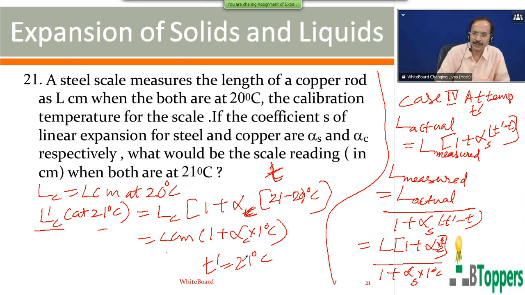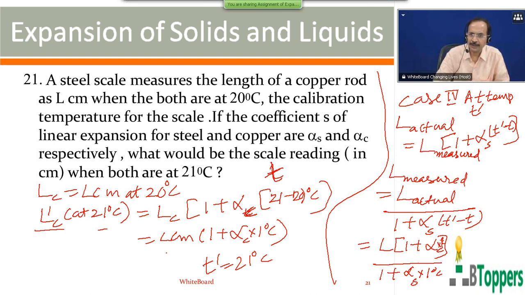Suppose both the scale and the rod are made up of the same metal, then alpha for the rod is the same as alpha for the scale. Then the scale will always read the length as L centimeters even at higher temperature.